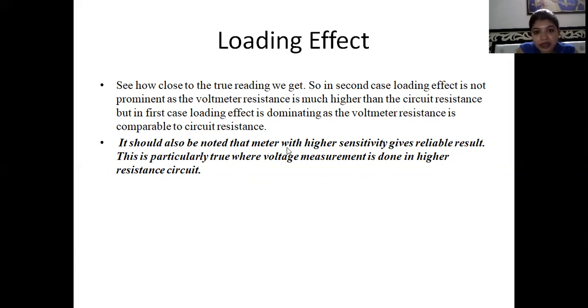So it should be noted that a meter with higher sensitivity gives reliable results, that means good results, while a meter with low sensitivity or low resistance gives false results. That means great loading effect. This is particularly true where voltage measurement is done in a high resistance circuit. I hope you all have cleared this loading effect concept. What actually the loading effect is and how it could be reduced was the topic.